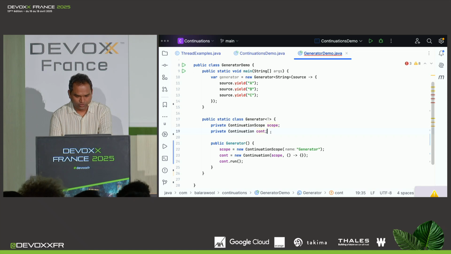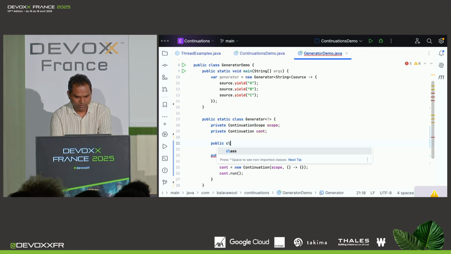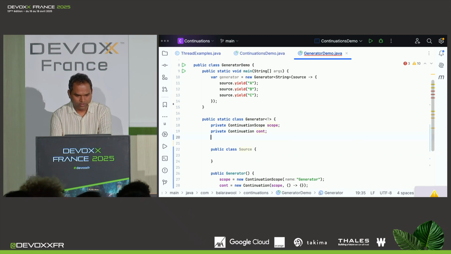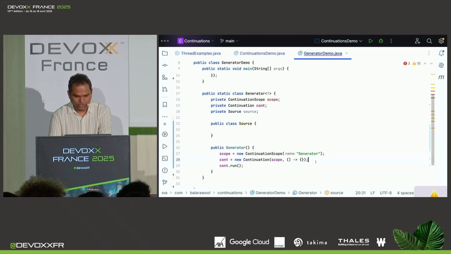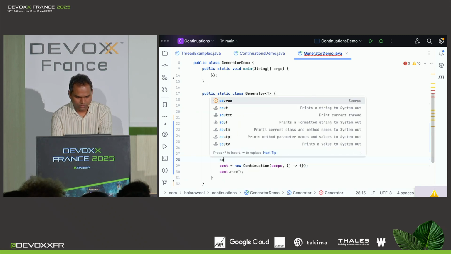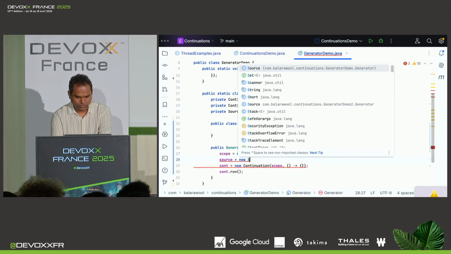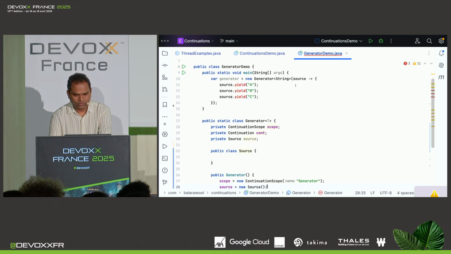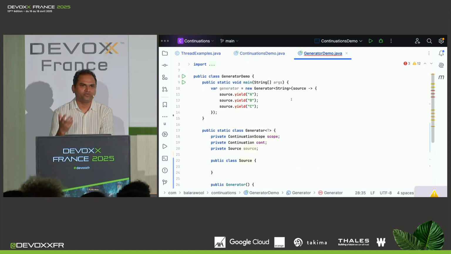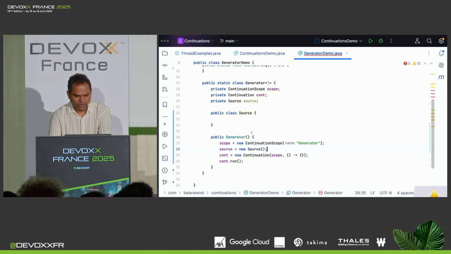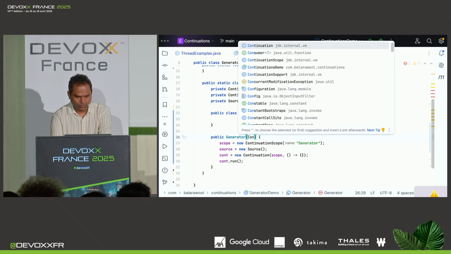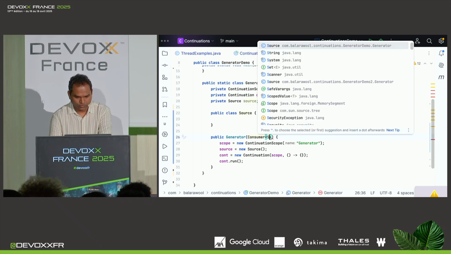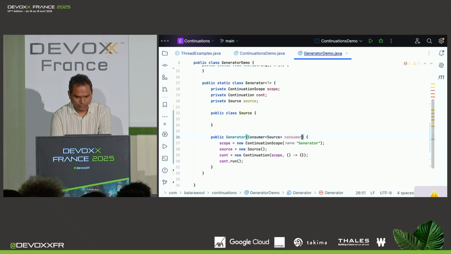And I'm going to define a source type here, public class Source, and then create a new private member variable here of type Source, and then initialize it. So source equals new Source. And now this lambda is actually a consumer of Source, right? So let's add the type here, Consumer of Source, called consumer.